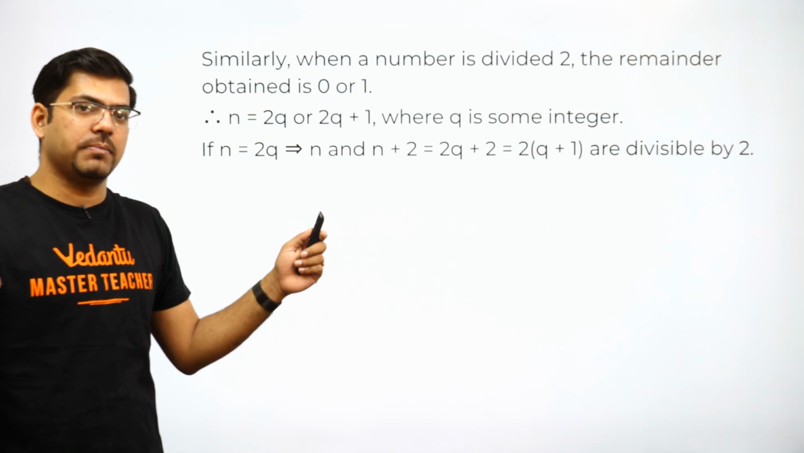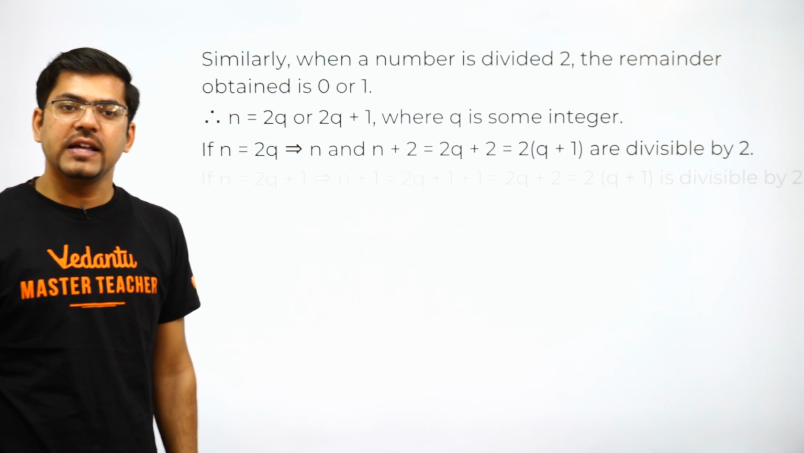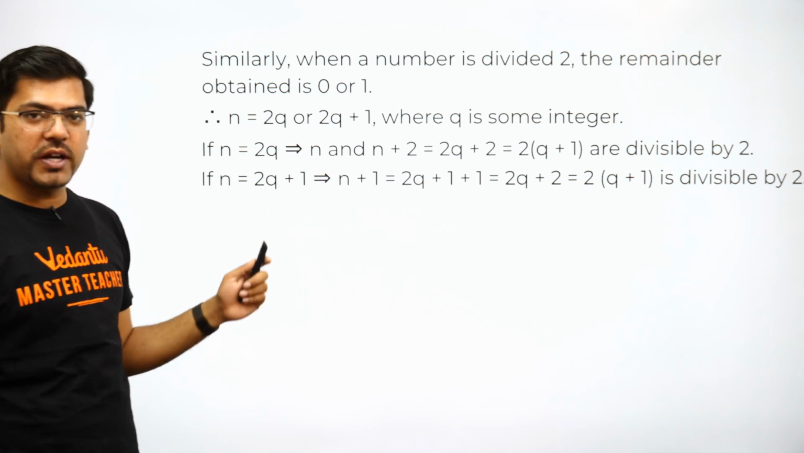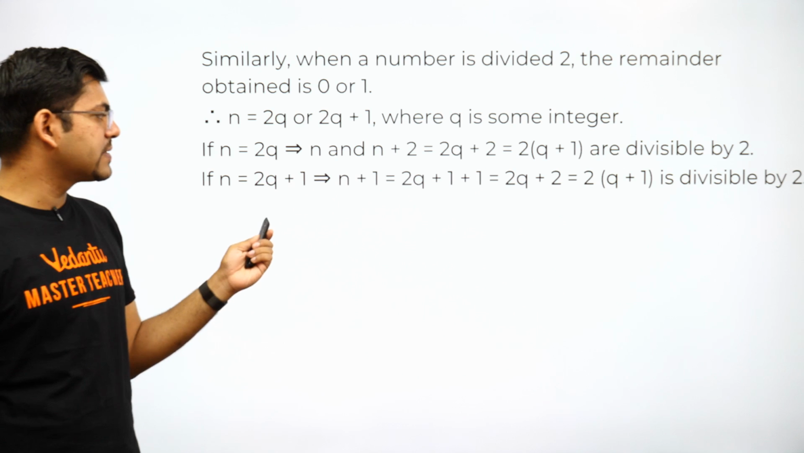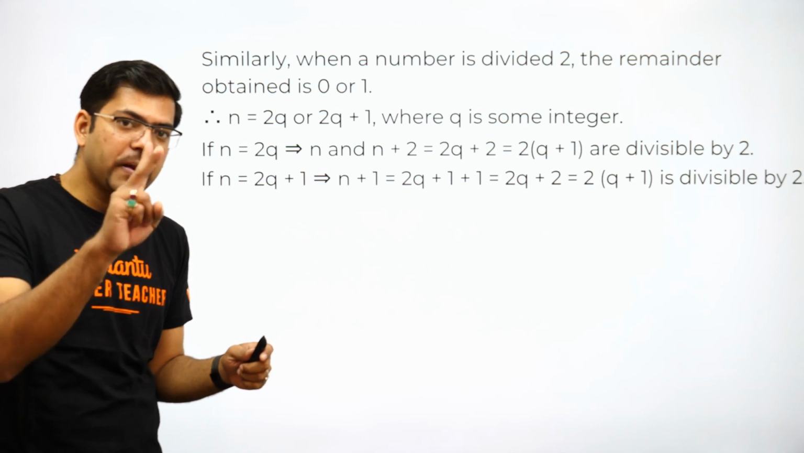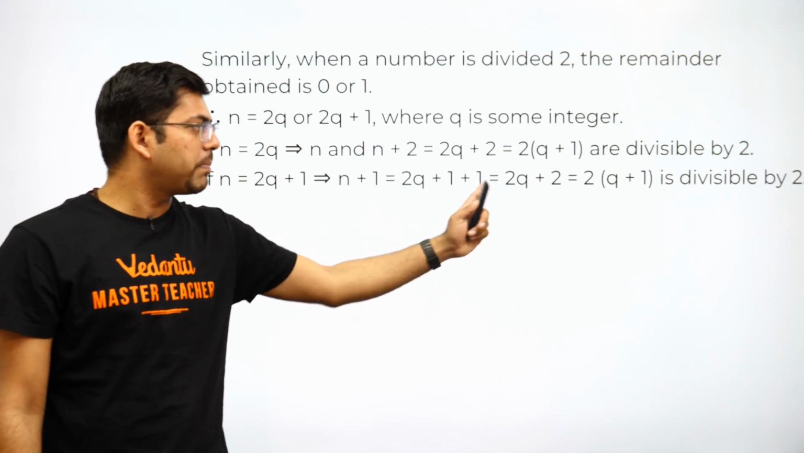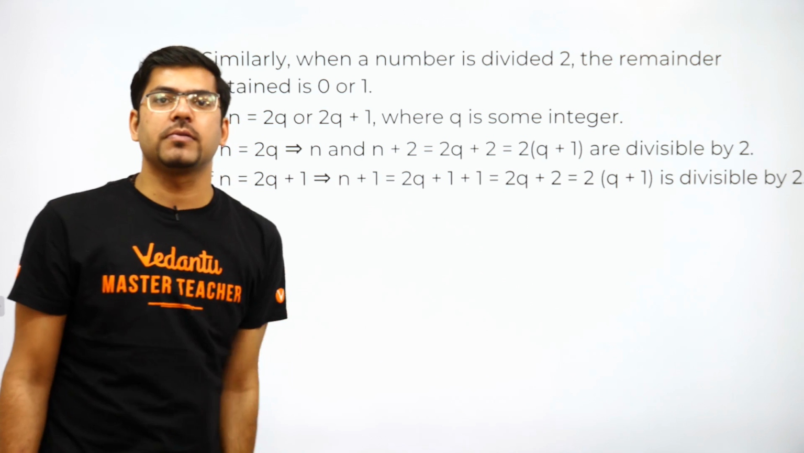If n is equal to 2q, then n and n plus 2, the first number and the last number, both will be divisible by 2, isn't it? And similarly, if n is equal to 2q plus 1, because this is also a possibility, then surely n plus 1, the second number, would be 2q plus 1 plus 1, that is 2q plus 2. Again here 2 is common and it will be divisible by 2.